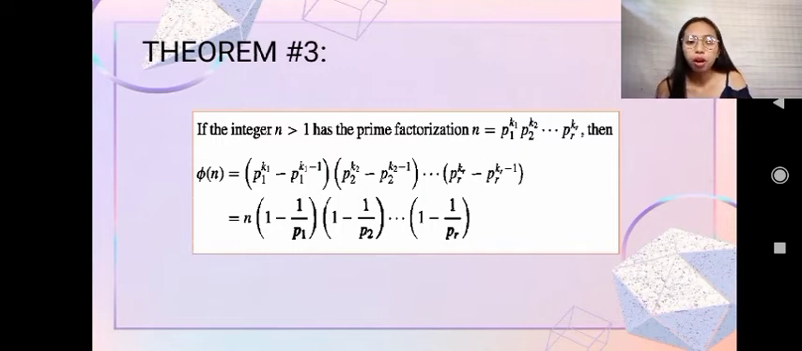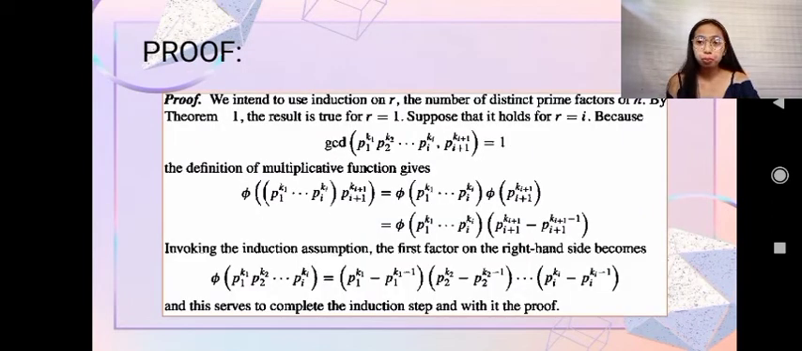As a proof, we intend to use induction on r, the number of distinct prime factors of n. By theorem 1, the case r equals 1 holds. Suppose that it holds for r equals i, because the GCD, as you can see in the presentation, is equal to 1.